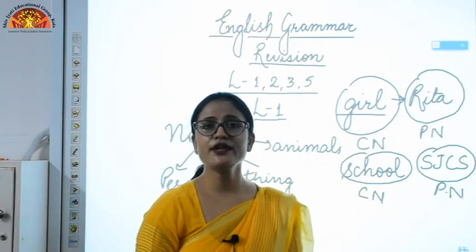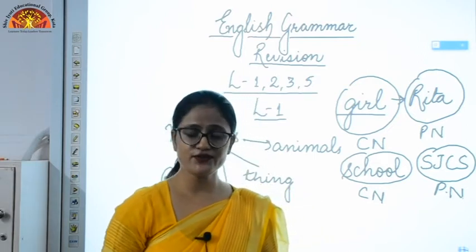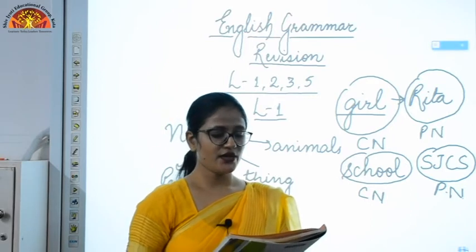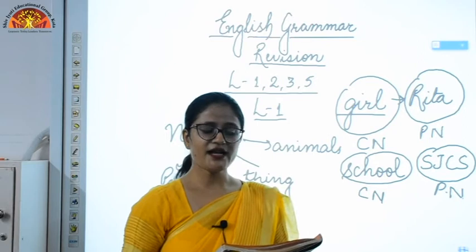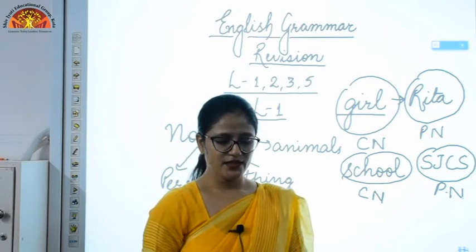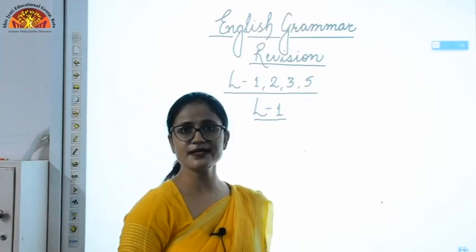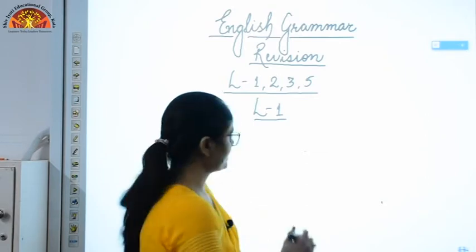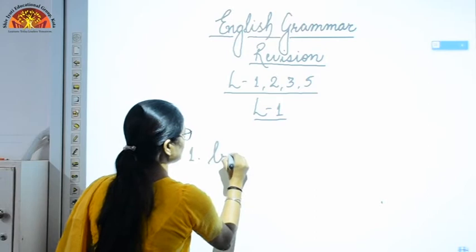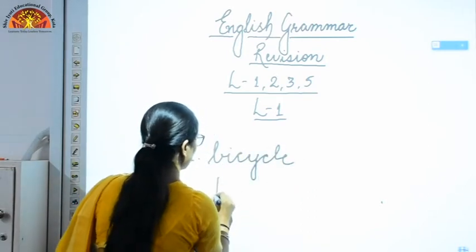Let's see what's there in your book. Exercise A, you can see. In exercise A, you have to underline the common nouns in the following sentences. You have 6 sentences. We'll start with the first one. Amira rides her bicycle in the park. Now, in this sentence, there are 2 common nouns. The first one is bicycle and another one is park.